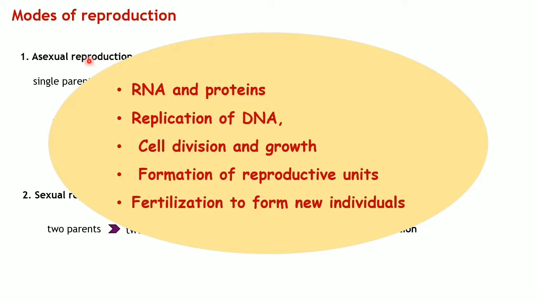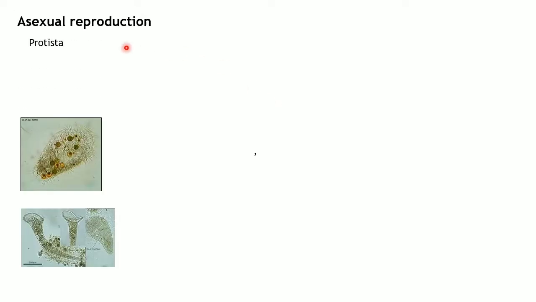Now we have seen all about modes of reproduction and what the process that takes place in reproduction. Just an overview. Let's see more about asexual reproduction. Okay, so from your book, they have given a few examples for asexual reproduction. First one is Protista.